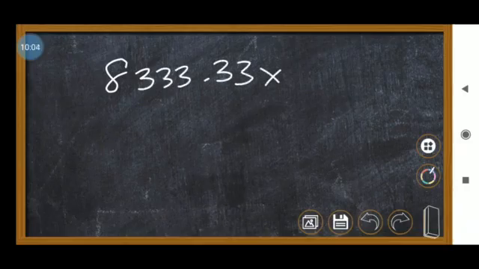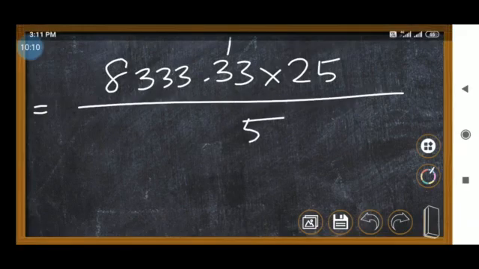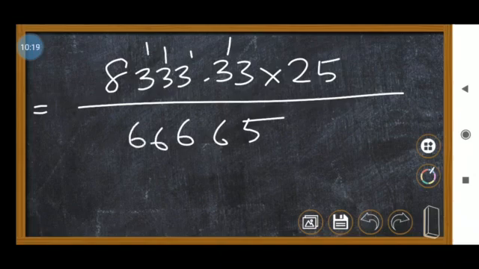8333.33 into 25. So we have to multiply this value. So 3 5s are 15, here 3 5s are 15, and 16 here, 3 5s are 15, 16, so 15, 16, here 16, and here 1, so 40, 41, and then 3 2s are 6, and 3 2s are here 6.